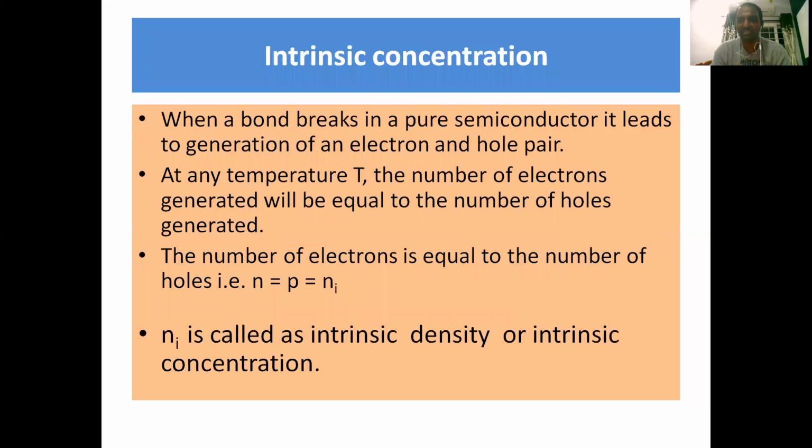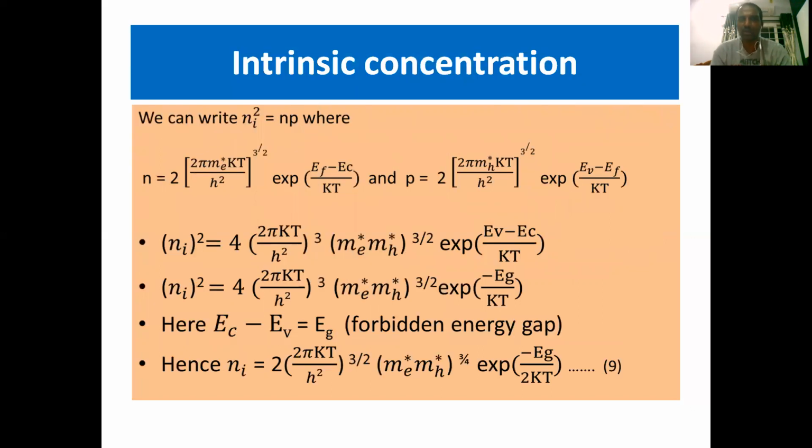As a result, to preserve the stability of the covalent bond, we assume that in place of such a missing electron, a unit positive charge will be present. Such a positive charge is called a hole. That's why the number of electrons which reach the conduction band is exactly equal to the number of holes generated in the valence band. So n equals p equals ni, where ni is the intrinsic density or intrinsic carrier concentration. We can write the product np as ni square.